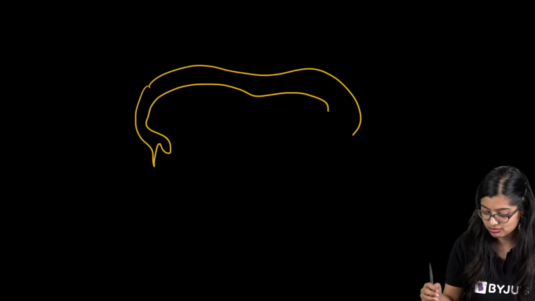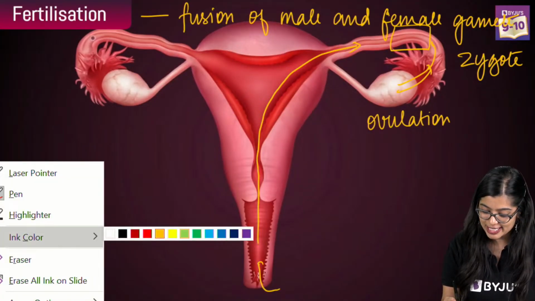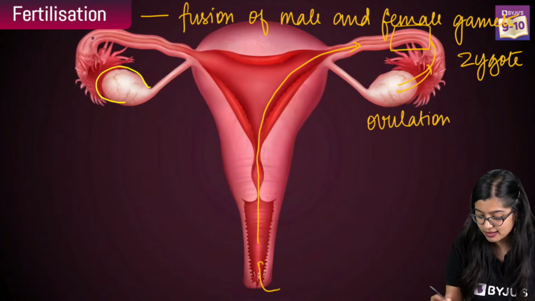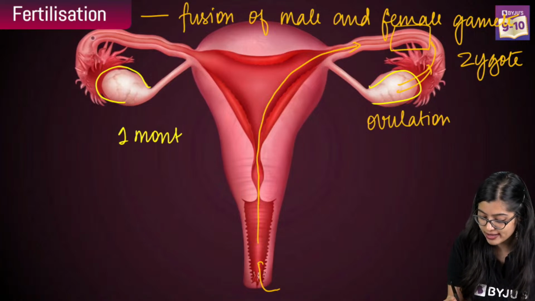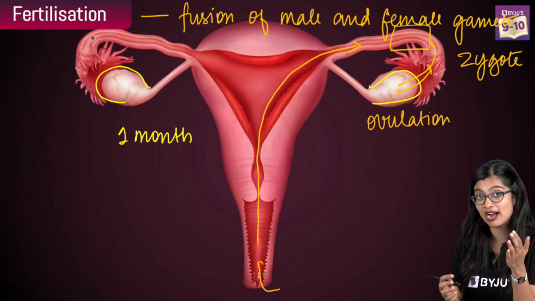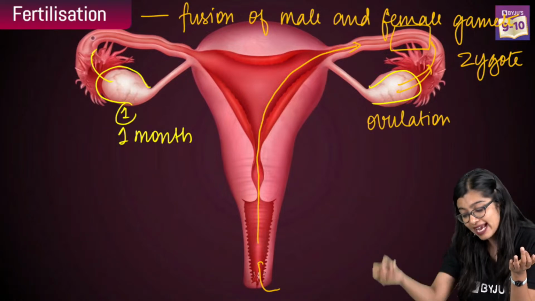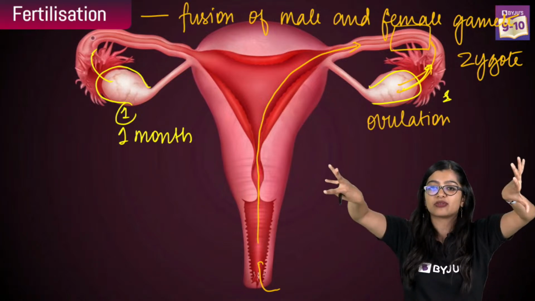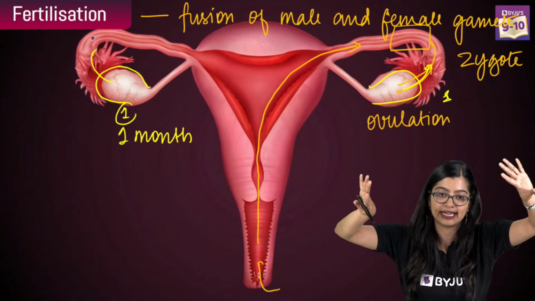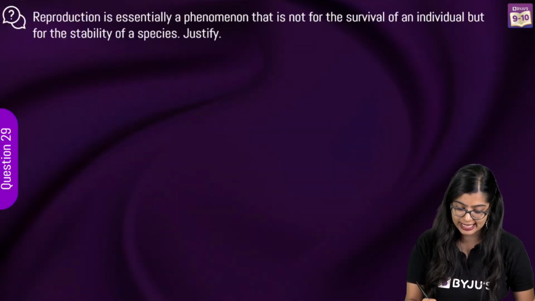Now we know that if this is the female ring, I'm just going to use that diagram. I'm very tired to draw the egg. So here it's very easy, okay? Every month you have a pair of ovaries in females. So once in 28 days, in 1 month, if ovary number 1 releases 1 egg, next month the other ovary will release 1 egg. It is not that in 1 month 2 ovaries will release 2 eggs. It's just one that gets out. That's something you need to know. So this is very simple and easy.